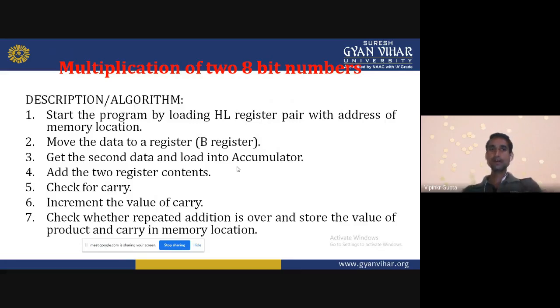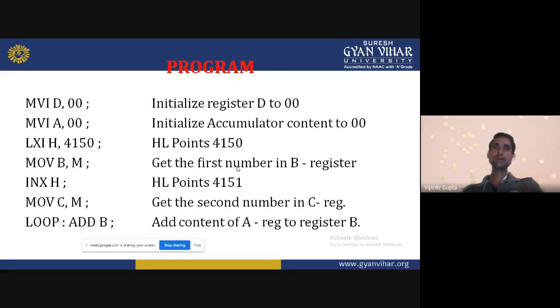Like that we can write the program. Now we come to the program. MVI D, 00. What is the meaning of this instruction? This instruction means initialize register D to 00. For carry purposes, we can use this register.